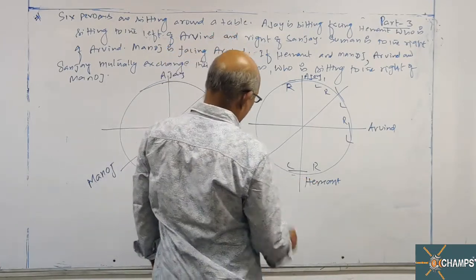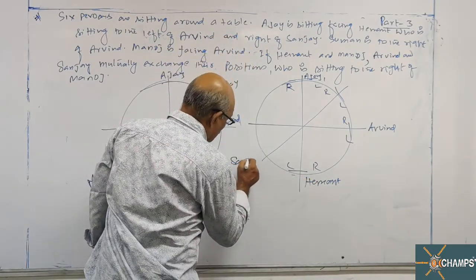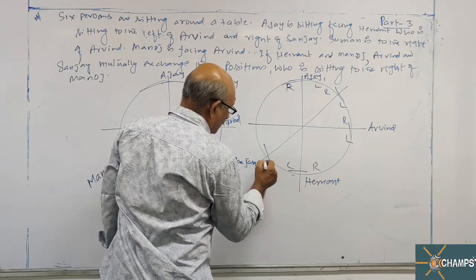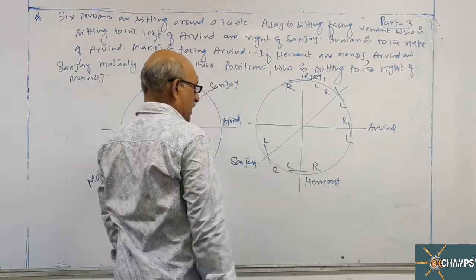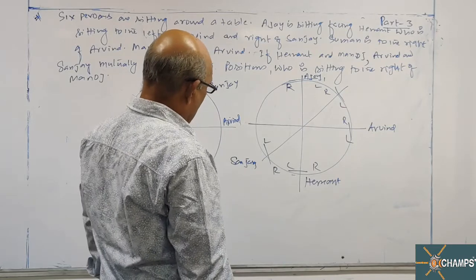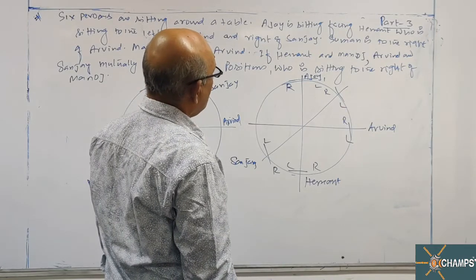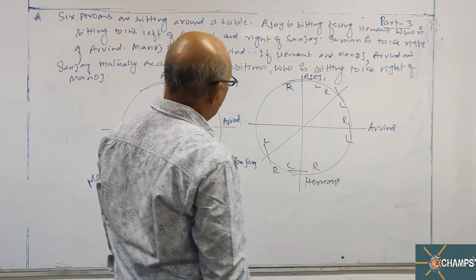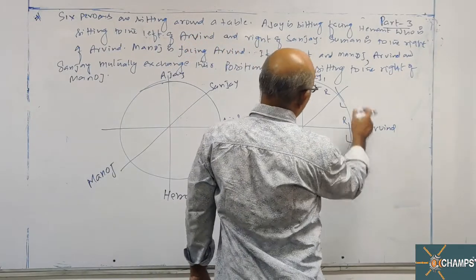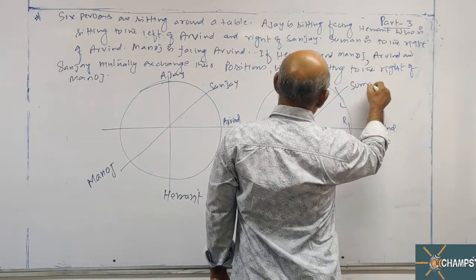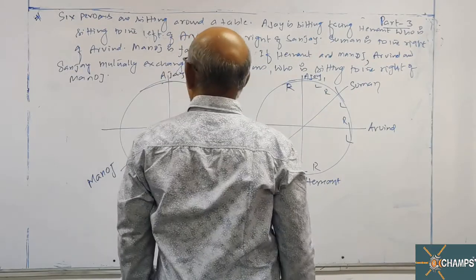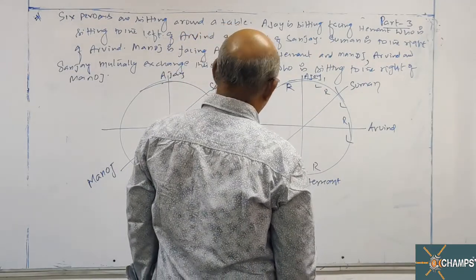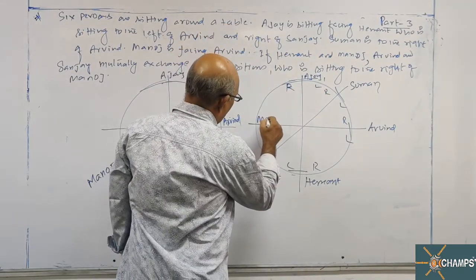Hemant has to come on the right hand side. Okay, Hemant is sitting to the right of Sanjay. Suman is to the right of Arvind. Manoj is facing Arvind, so Manoj will come here.